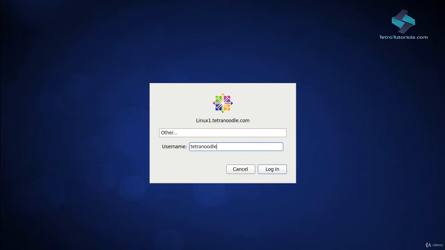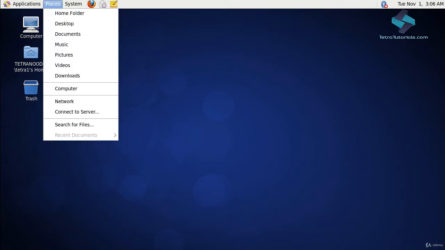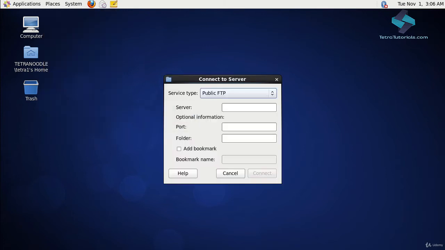Click Not listed and type in the full domain username for the Tetra1 user. Click on Login. Enter the password and then click on Login again. Okay, now we have successfully logged in as the Tetra1 user into the Linux host. Alright, the next step is to access a shared folder over the network within this Linux host. Let's click on the Places menu on the top left corner, and then click on Connect to Server.